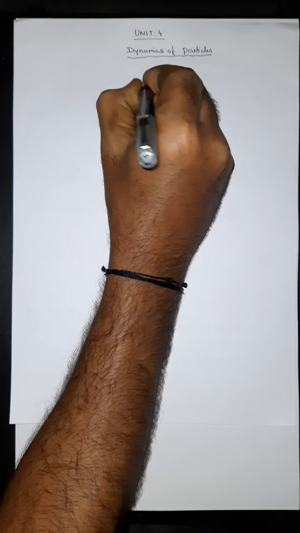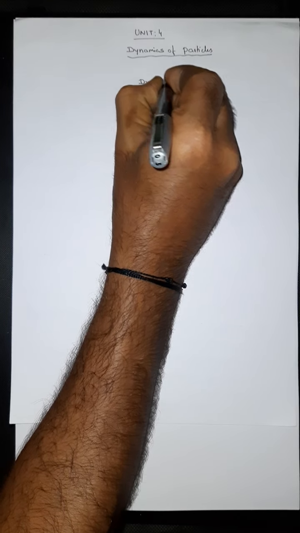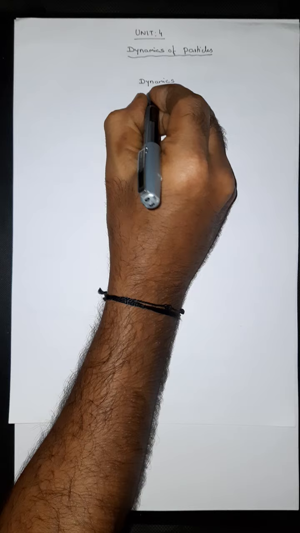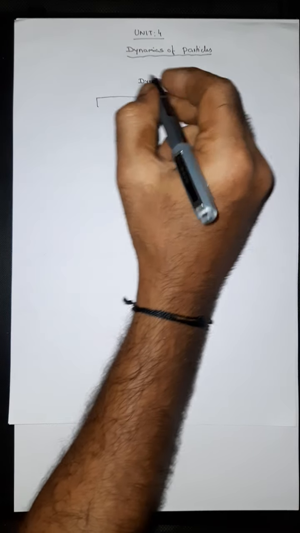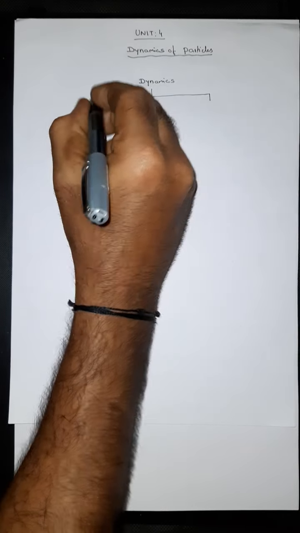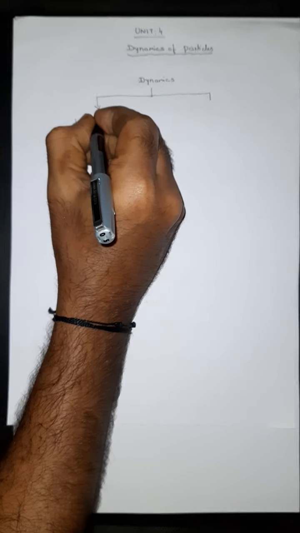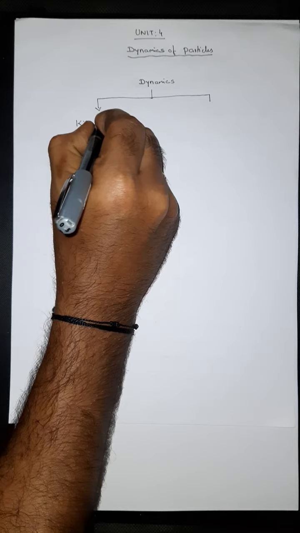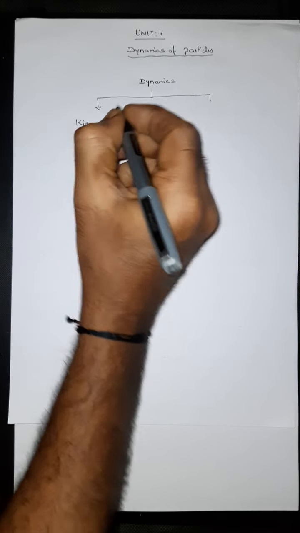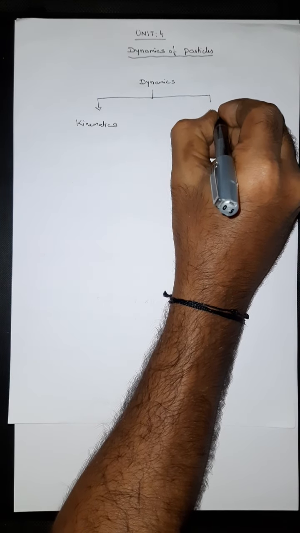Dynamics is further classified into two. The first one is kinematics. The second one is kinetics.